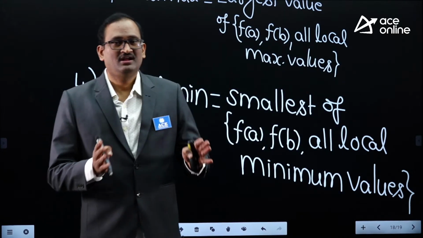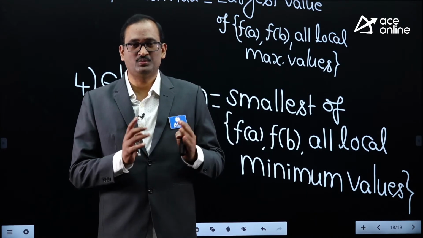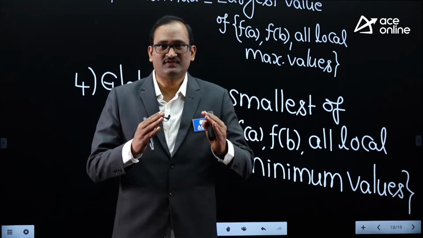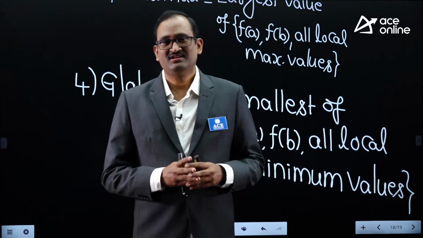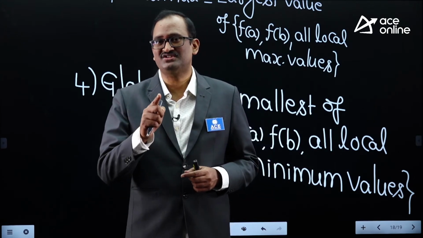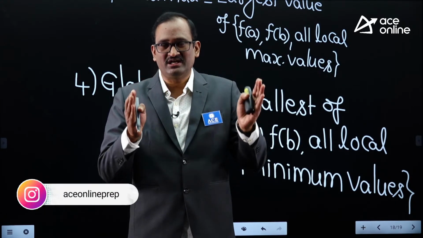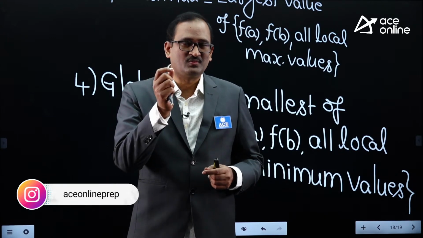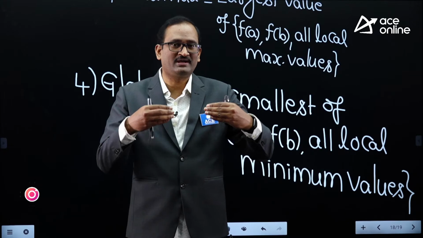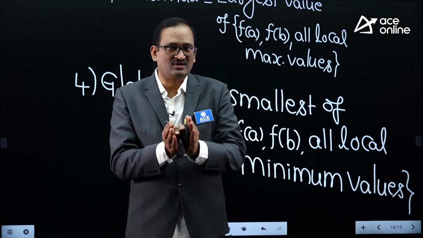Remember once again, what is the procedure for finding global maxima and global minima? Very simple. Point number one, find critical points. First you have to find f dash x. Check at how many points f dash x becomes 0 or infinity. Those are the critical points. Among these, consider the critical points lying inside the given interval. Any critical point lying outside the given interval, skip that.